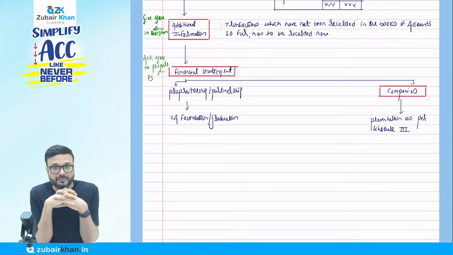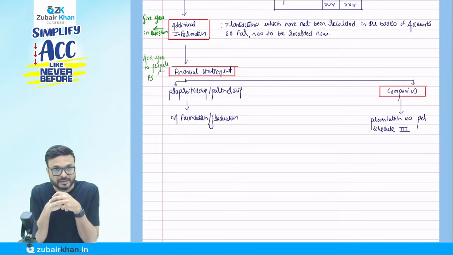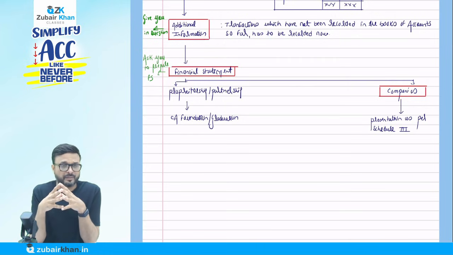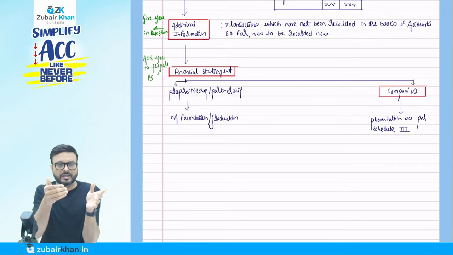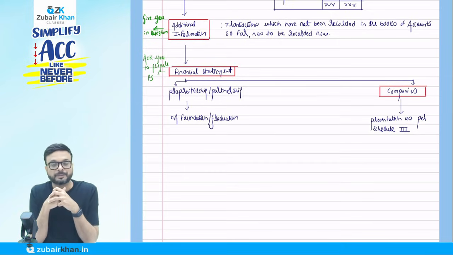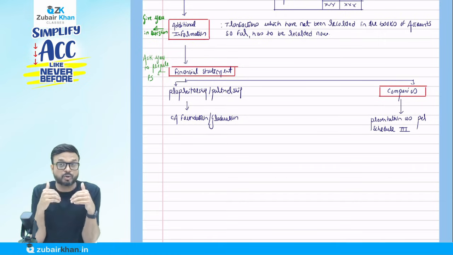Basically, it's a schedule of the Companies Act which talks about how to do the presentation of financial statements. But you may ask me, sir, we used to prepare the financial statement at foundation level, at graduation level, in this simple form: trading account, P&L account, balance sheet. No. That is a different form. Here we want to prepare a vertical format. I will tell you how to prepare that. But this Schedule 3 basically gives us the presentation, the format, how to present the financial statement. They talk about the presentation style.